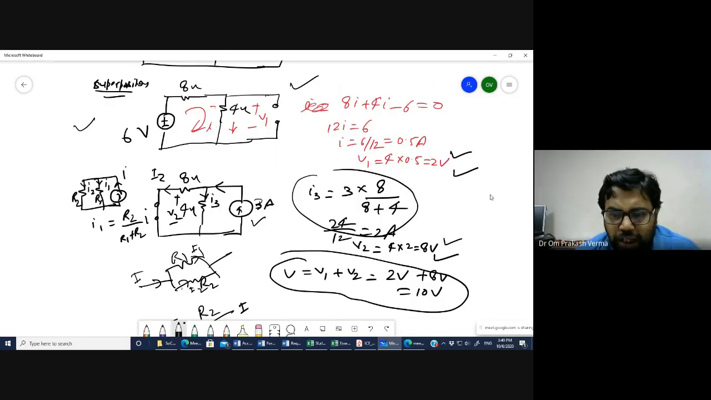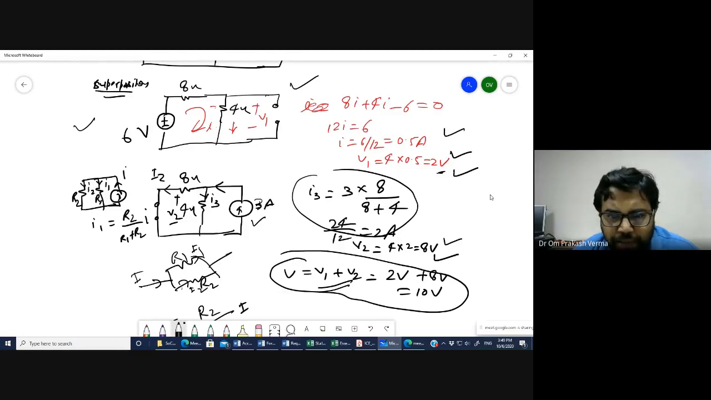So the superposition theorem states that the total algebraic sum of the voltages is evaluated by each source. When you apply the 6 volt voltage source, you evaluate the 2 volt voltage drop across the 4 ohm resistance. In a similar way, when you apply the 3 ampere current, you evaluate the 8 volt voltage drop across the 4 ohm resistance.